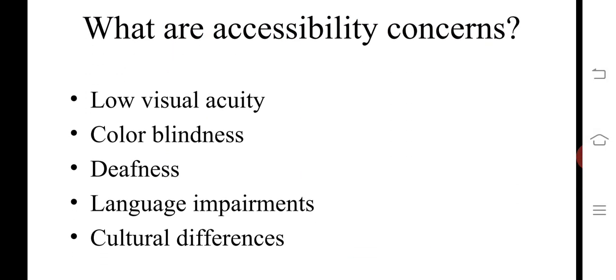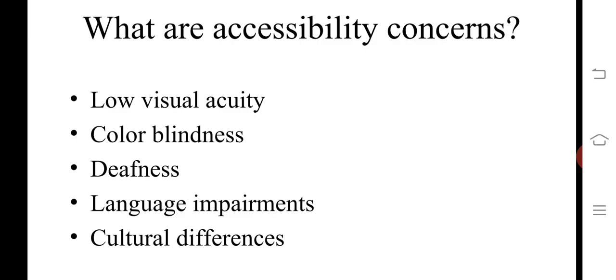What are the accessibility concerns? Low visual acuity, color brightness, deafness, language impairments, and cultural differences. This is the accessibility concern. Low visual acuity and color brightness, those two. Language impairment is also one of the important accessibility concerns.